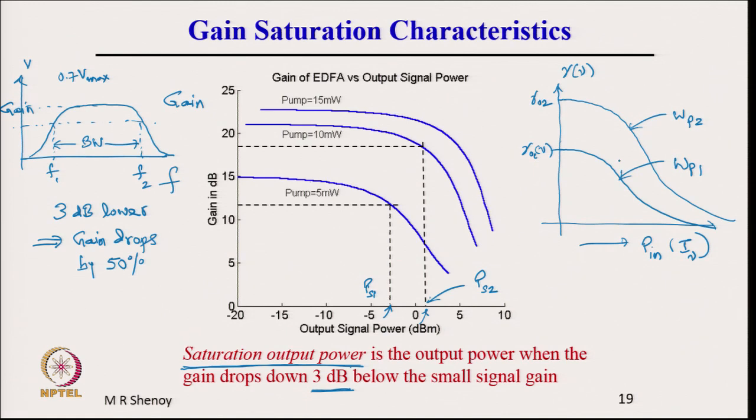All consistent, this was the mathematics which we had done, where gain versus input intensity was shown. This is the actual input signal power. As it increases, the corresponding output signal power will also increase, and initially the gain would remain constant, and as the intensity increases, the gain drops rapidly, and this power is called saturation output power.